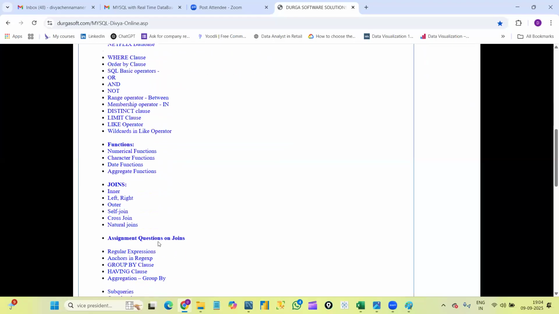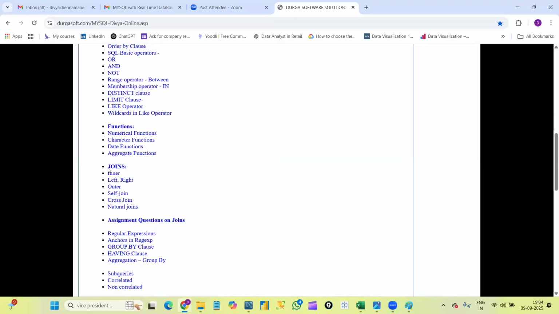And as I said, SQL is a kind of backbone for the complete IT industry. Joins is a kind of backbone for SQL. Okay, we will use joins very frequently in real time. So only for the joins concept, we have so many types of joins. I'll explain so many examples in class. Along with those examples, I'll give some assignment questions also, like some practice questions. I'll give some time for you, like 1 week or 10 days. Again, it's up to you. If you are interested, then only you can solve them, so that you can check yourself whether you are able to solve joins or not.